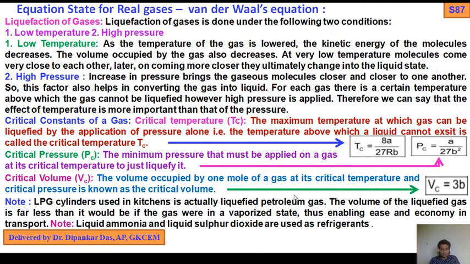You should know the definitions of critical temperature, critical pressure and critical volume along with their final expressions: Tc equals 8a by 27Rb, Pc equals a by 27b square, and Vc equals 3b. So that is the definition of the critical constants of a gas, Pc, Vc, Tc, and their final expressions.